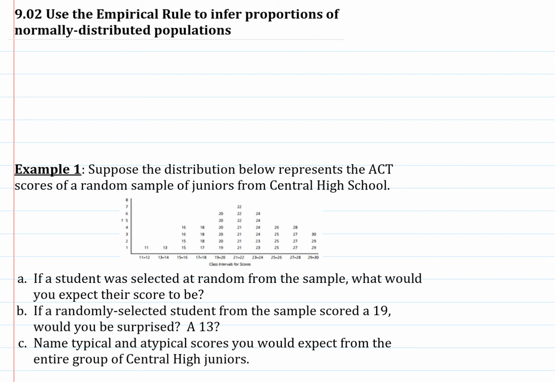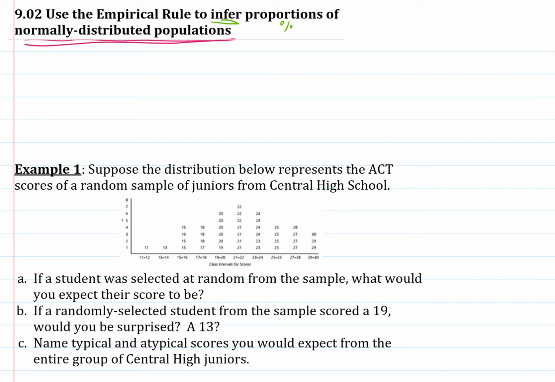Today's goal is to use the empirical rule to infer, again that means to draw conclusions about proportions, those are percentages or parts of the whole, of normally distributed populations. Notice that means that normally distributed is a requirement of today. We won't be able to use this rule, whatever it may be, about populations that are not normally distributed.